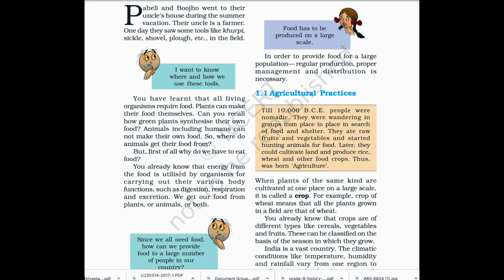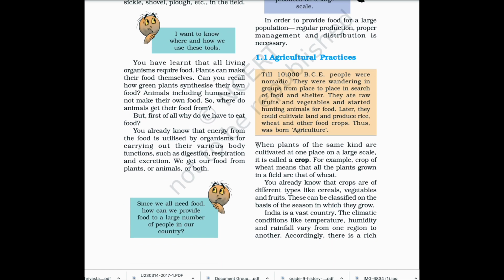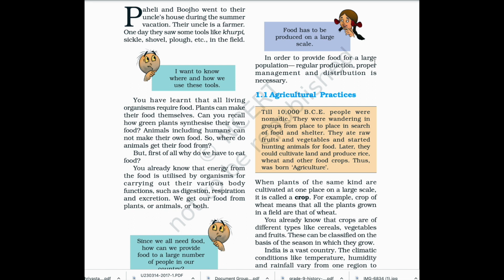You already know that energy from the food is utilized by organisms for carrying out their various body functions such as digestion, respiration, and excretion. We get our food from plants or animals or both. In order to provide food for a large population, regular production, proper management, and distribution is necessary.